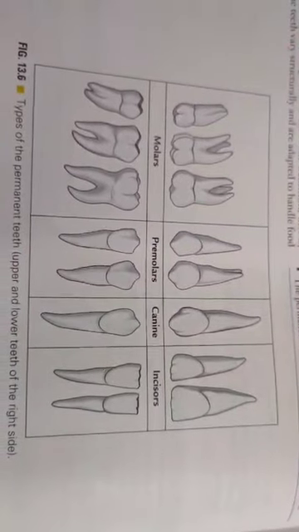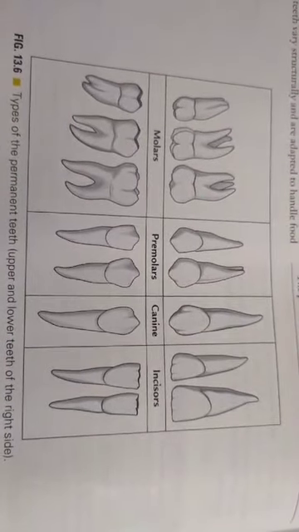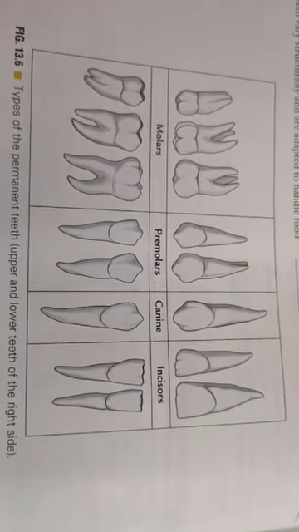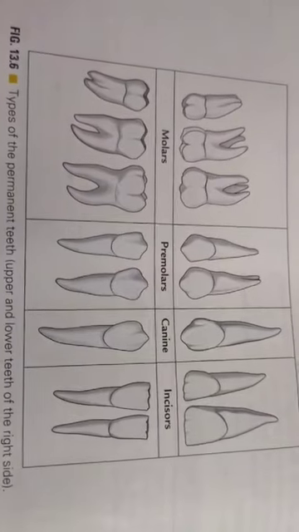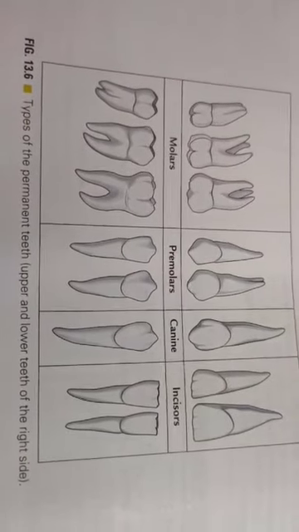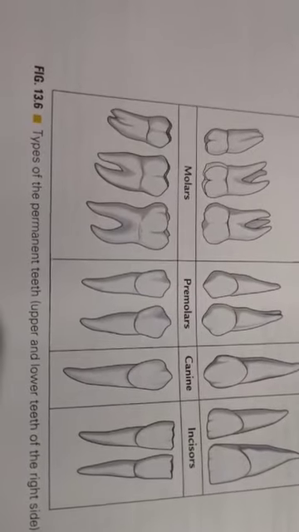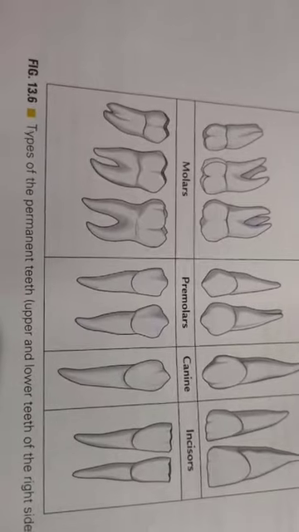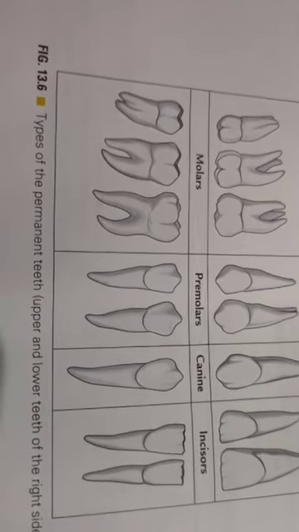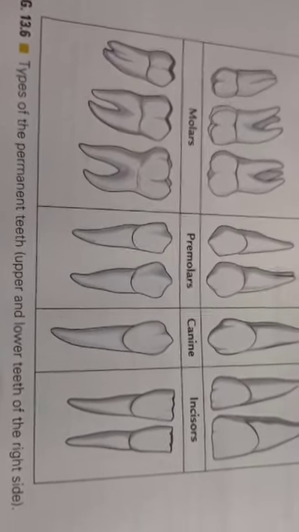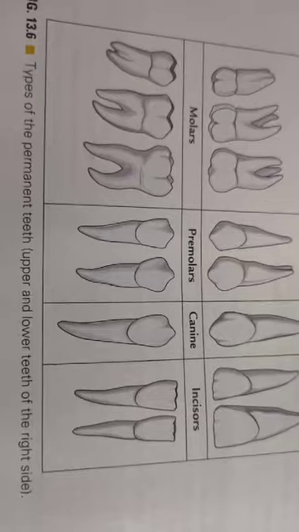The oral cavity has a number of teeth, and each tooth is embedded in a socket of a jawbone. This type of attachment is called thecodont because every tooth is embedded in a socket of a jawbone. The majority of mammals like human beings form two sets of teeth during their lifetime. A set that is called temporary milk teeth is later replaced by permanent teeth, and this type of dentition is called diphyodont.